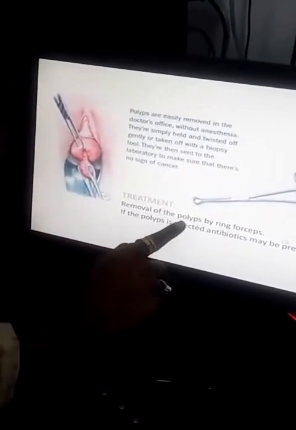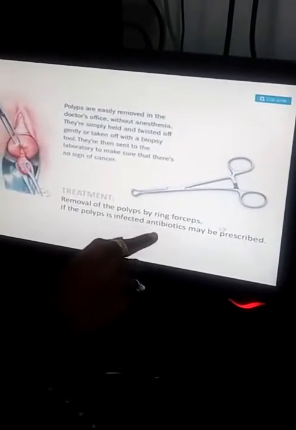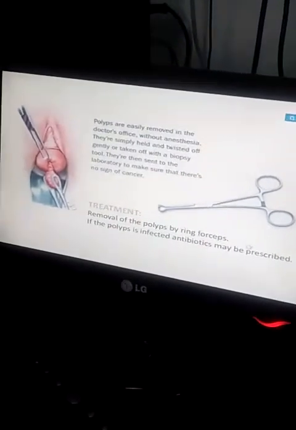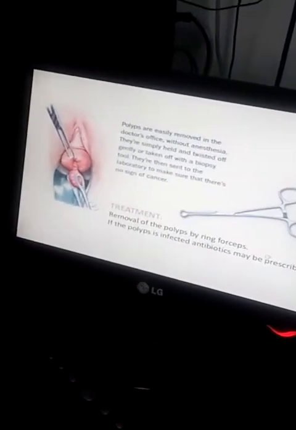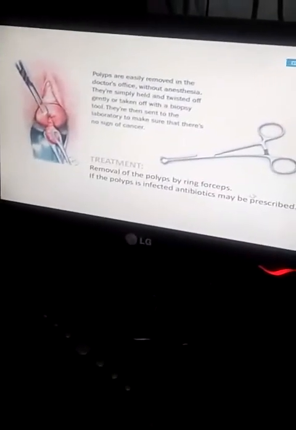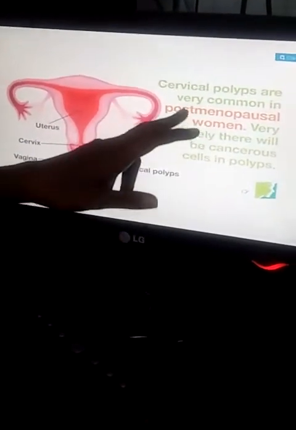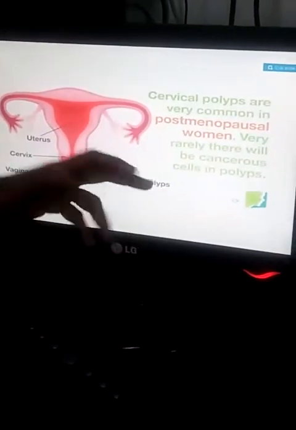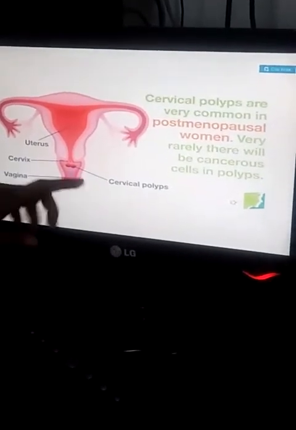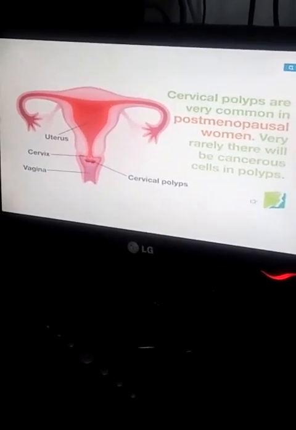The treatment is removal of the polyp by ring forceps. If the polyp is infected, antibiotics may be prescribed. So depending on this, here they have used ring forceps, and after removing it, we have to use antibiotics for treating this. Cervical polyps are very common in postmenopausal women, where very rarely there will be cancerous cells in polyps. So that is the commonest age group. If we see, it is the postmenopausal group.